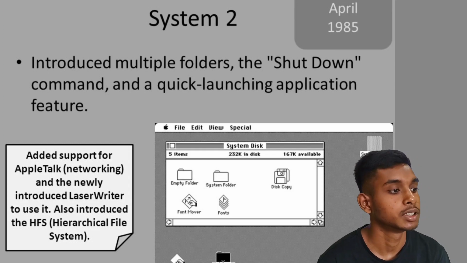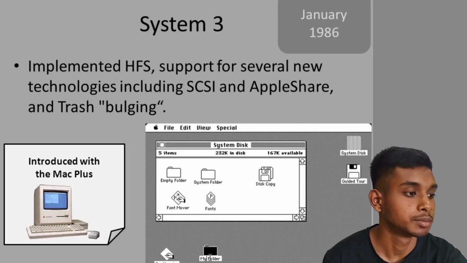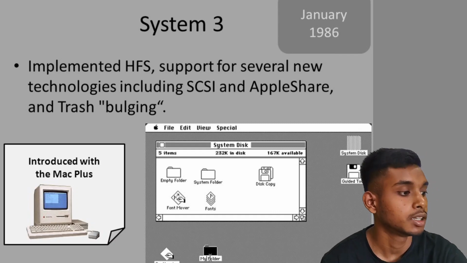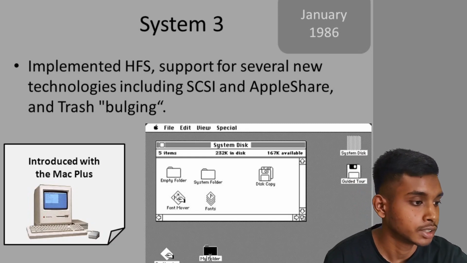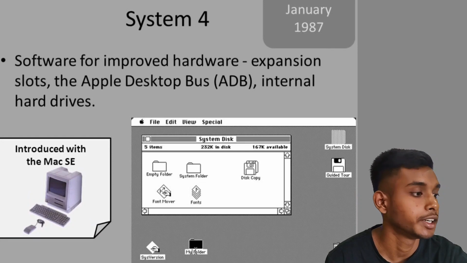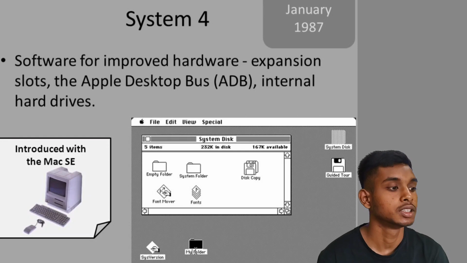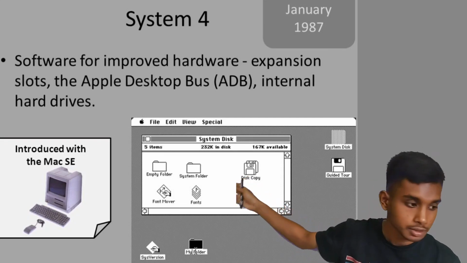Hierarchical File System. System 3, January 1986, implemented HFS, and supported several new technologies including SCSI and AppleShare. It introduced the Mac Plus. The next system is System 4, January 1987. Software for improved hardware expansion slots, the Apple Desktop Bus ADB, and internal hard drive. It introduced the Mac SE.